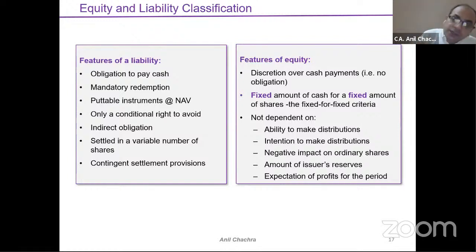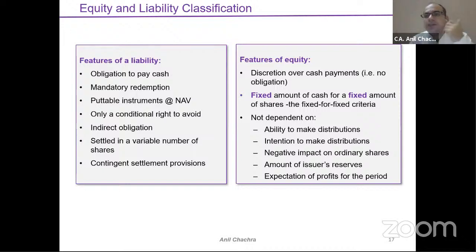Now come to a different scenario. Suppose the discretion is held by the holder, not by the issuer, by the holder. The standard specifically says that as and when the discretion is held by the holder, you can't avoid paying the cash because the holder can ask for redemption at any point of time. So in that case, the redemption amount would become part of the liability, right?